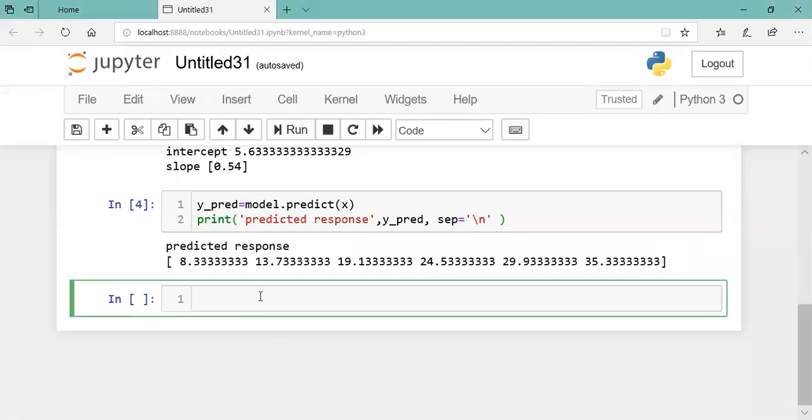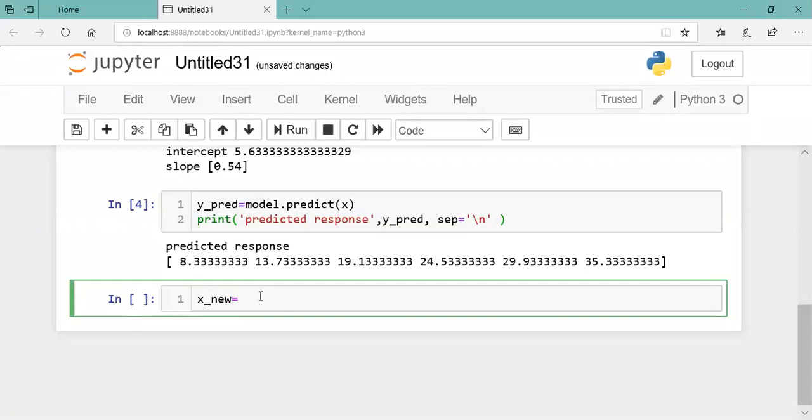So now we have done linear regression. We have created the model. It's time for testing on a new data set. So let us make a new data set, say X new. The model is already created.